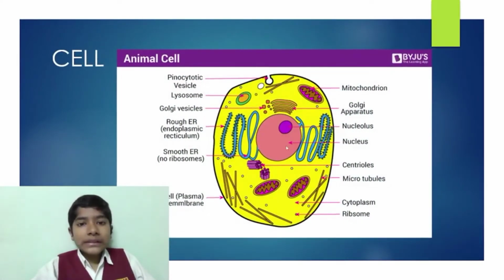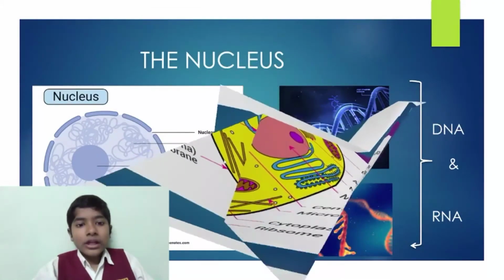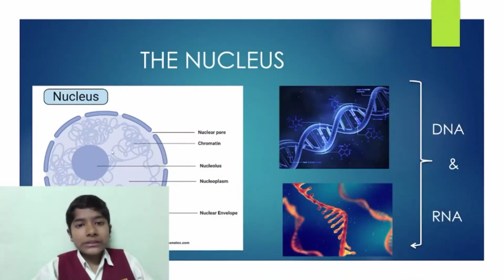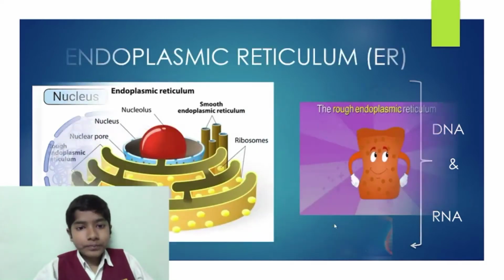Now we will discuss about the cell organelles which are present in an animal cell. Nucleus. The nucleus is a round dense part which is present in between the cell. It is present between the cytoplasm and the cell membrane. Inside nucleus we have nucleolus, and the fluid present around the nucleolus is called nucleoplasm. Inside nucleoplasm we have chromatin. Inside nucleolus we have genetic material such as DNA and RNA.